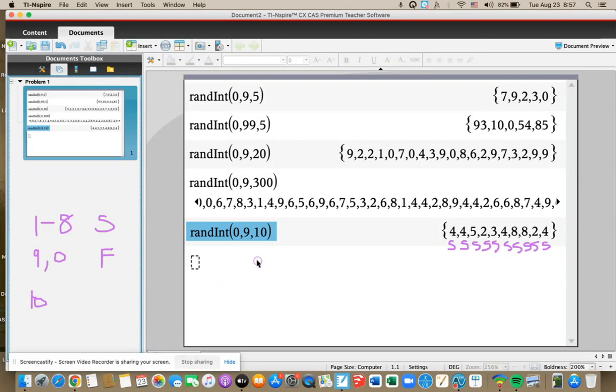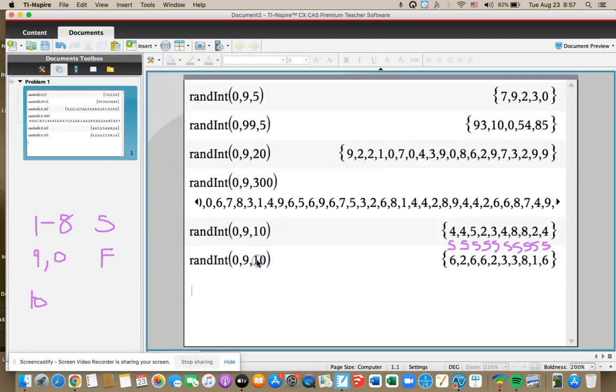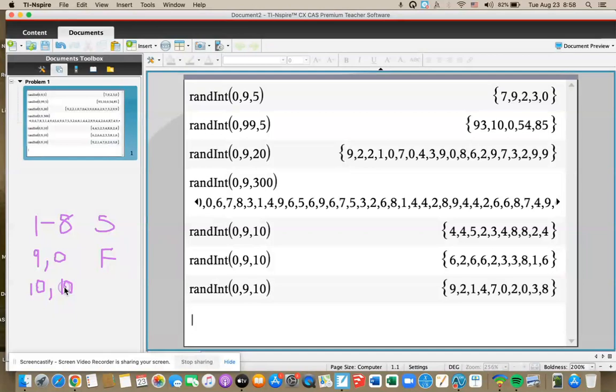Then I'm going to do it again and record how many successes. We got 10 on our first trial. On my second trial, I got all 10 again. Then this one has 3 misses, so I got 7.